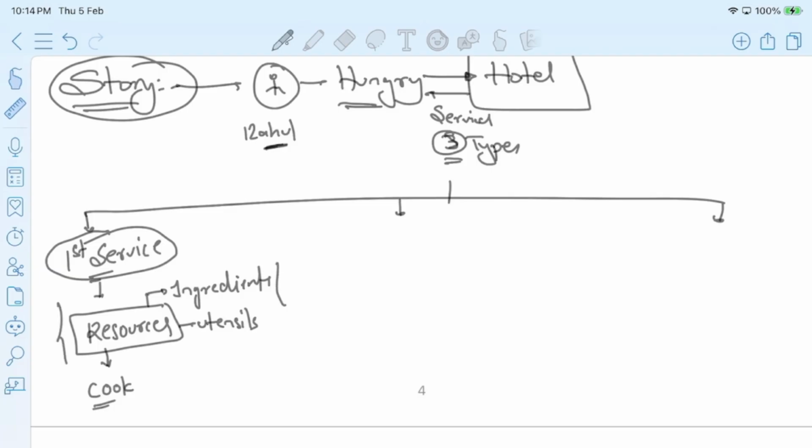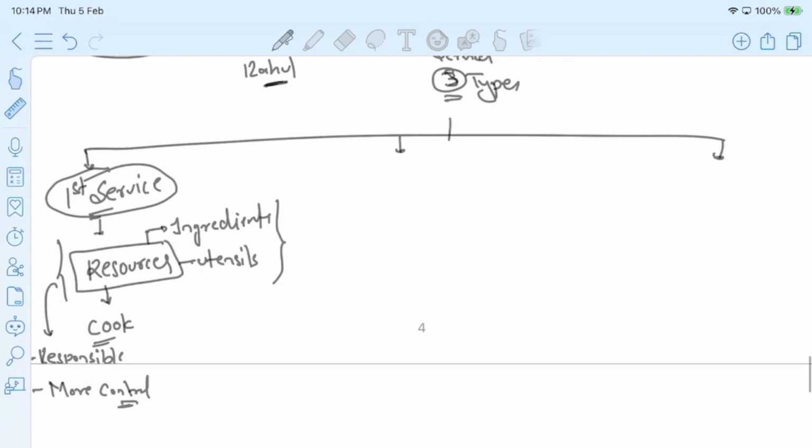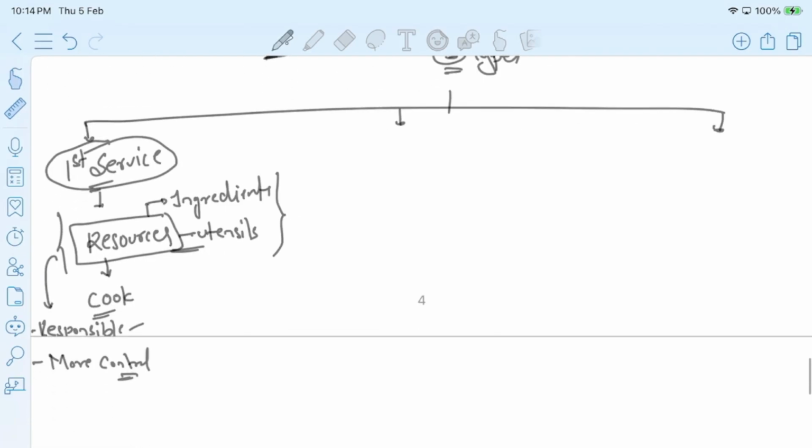So whatever resources I have selected, I am responsible for these resources. It means there is more control, more freedom. At the same time, I am responsible for the resources which I have selected. That is the first type of service provided by this hotel.